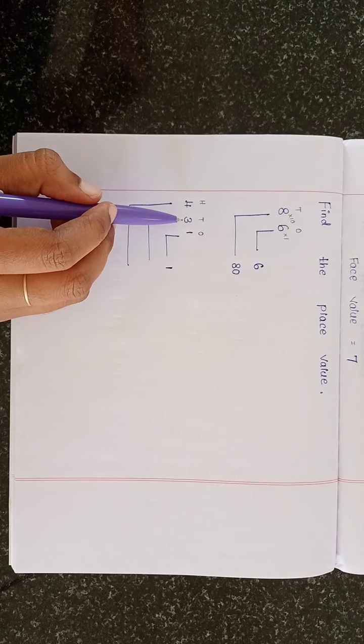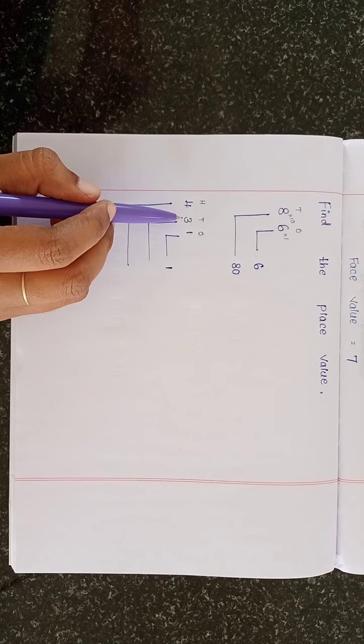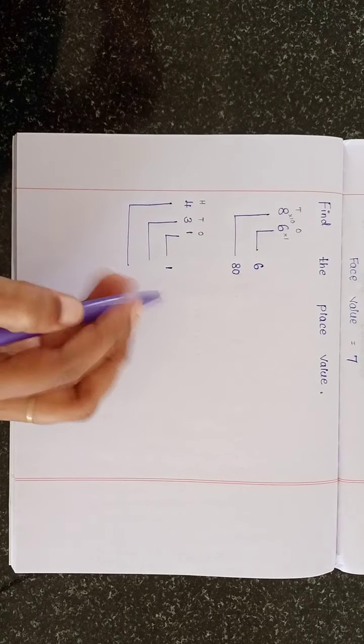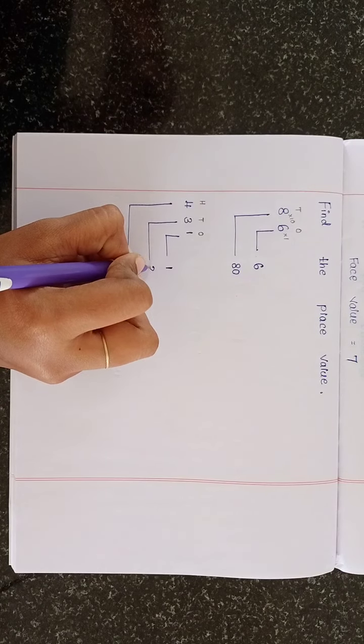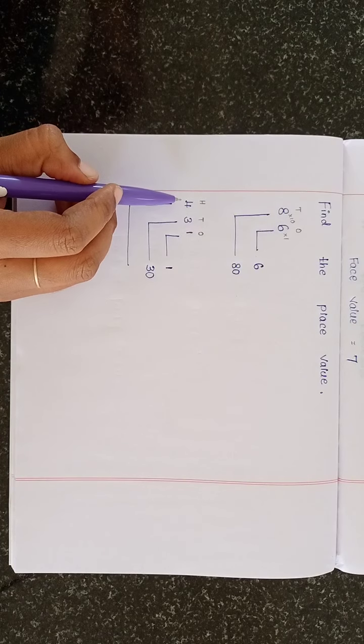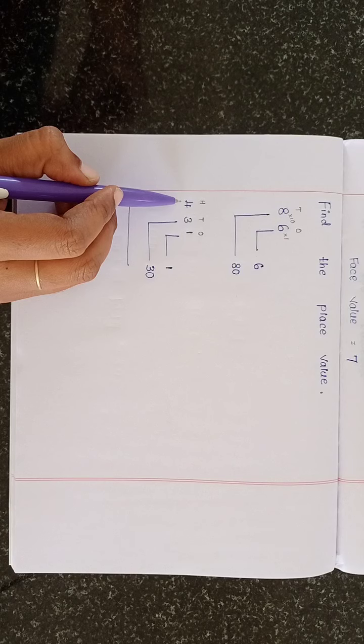10 threes are? Open your mouth and say the answer. 30. 10 threes are 30. You take and write it here, 30. Then 4 is in which place?